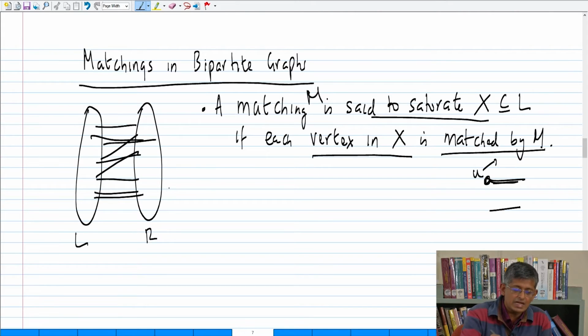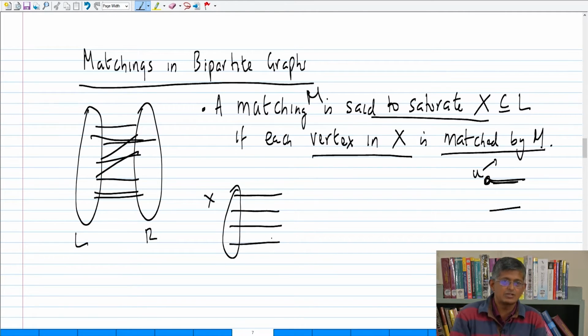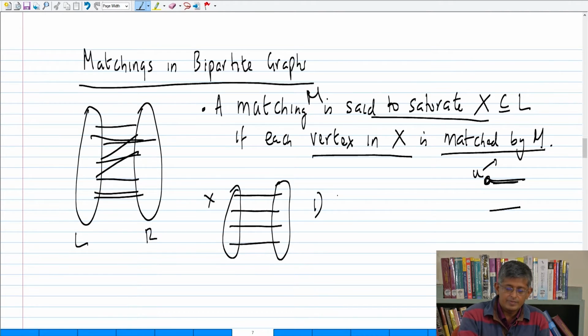Let us assume that X is a subset and all of X is saturated by a matching M. Then an immediate observation is that the cardinality of N of X, the neighbors of X, is at least as large as the cardinality of X.